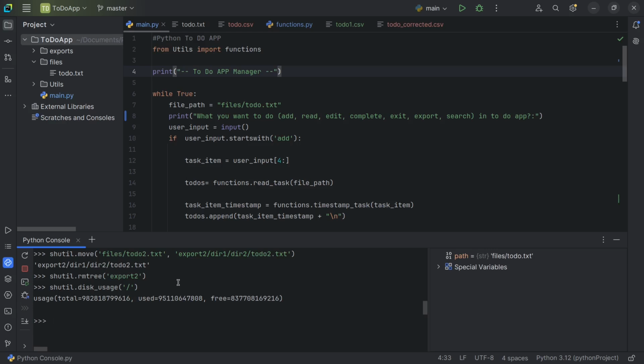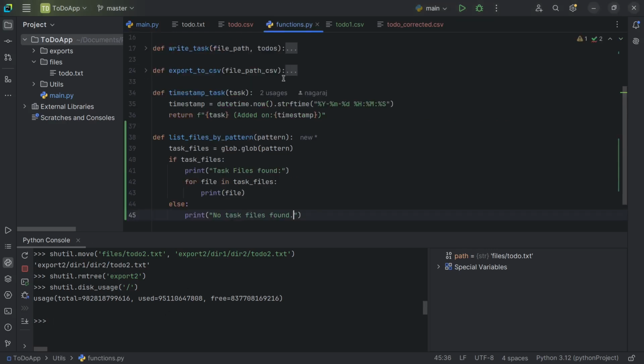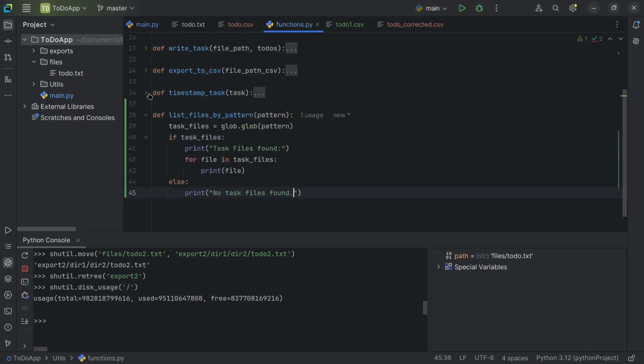You can see that this is the total size of the disk, how much is used and how much is free. So like that, we can use the shutil module and the os module in our app. Now that we have seen some basic overview and key functions of the os and shutil modules, let's develop some functions in our to-do app and call them out.